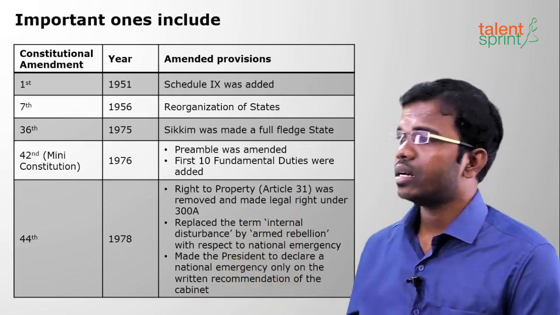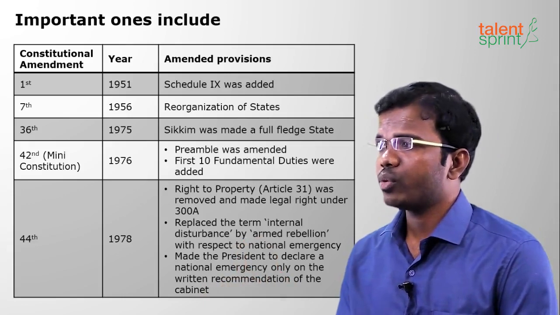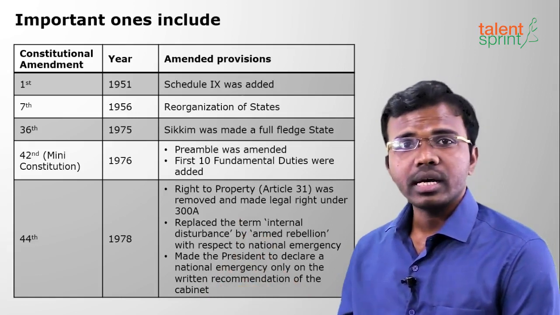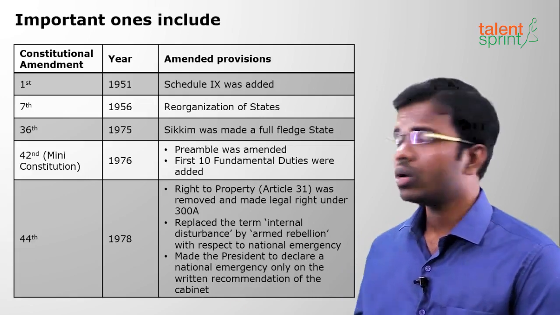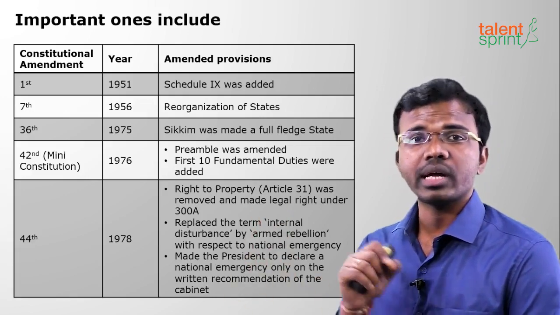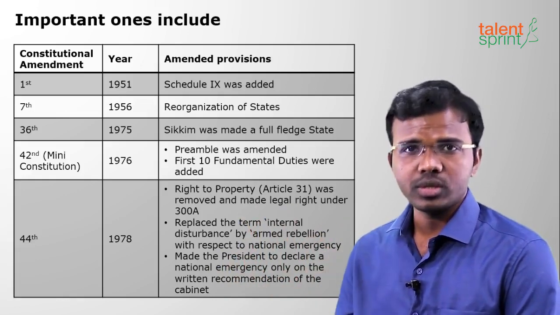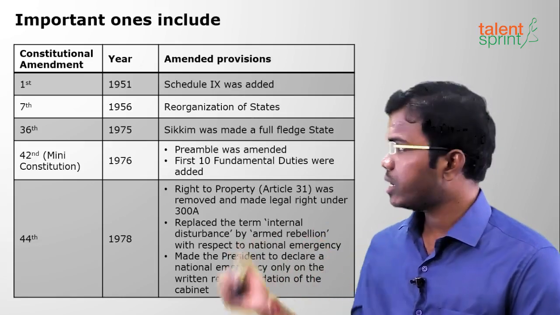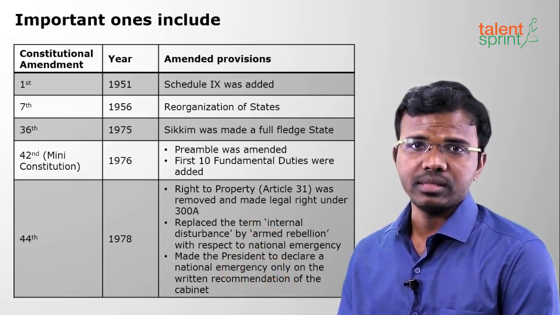And next it has added a parliamentary procedure. What is that parliamentary procedure? Earlier, whenever a national emergency was imposed in India, the president could impose it directly after the council of ministers said so. But now a written recommendation of the cabinet is required. That means they have to write it and say, sir, please impose a national emergency in the country. This is a parliamentary procedure. So now a written recommendation is needed from the cabinet for the president to impose a national emergency.